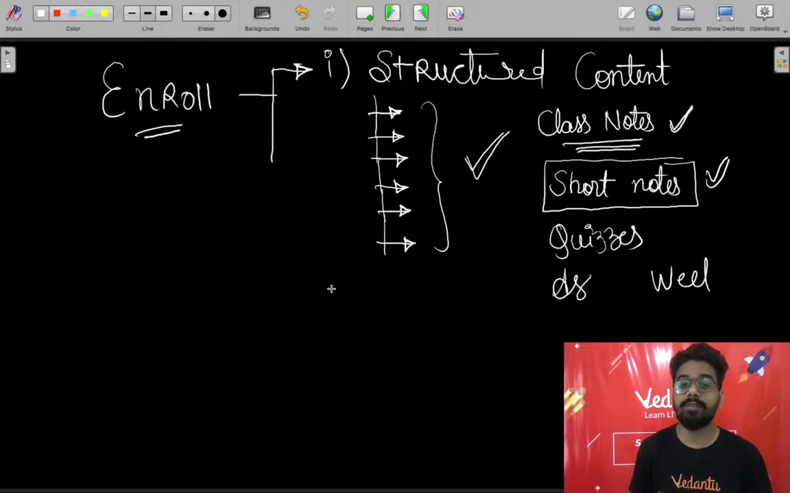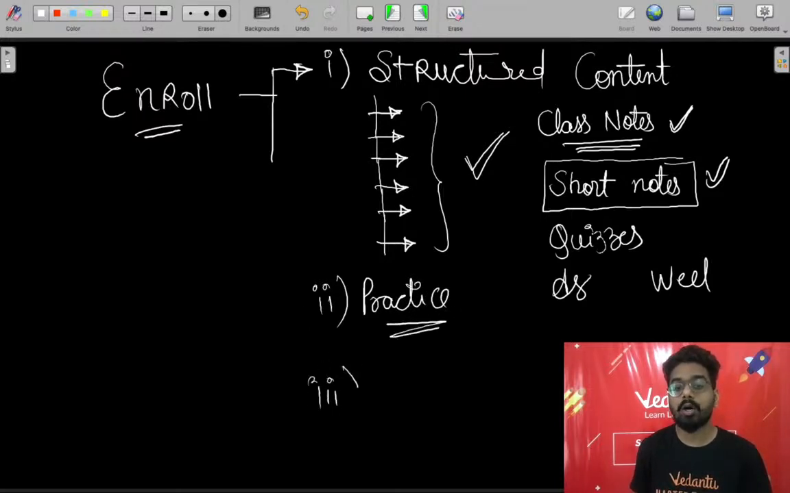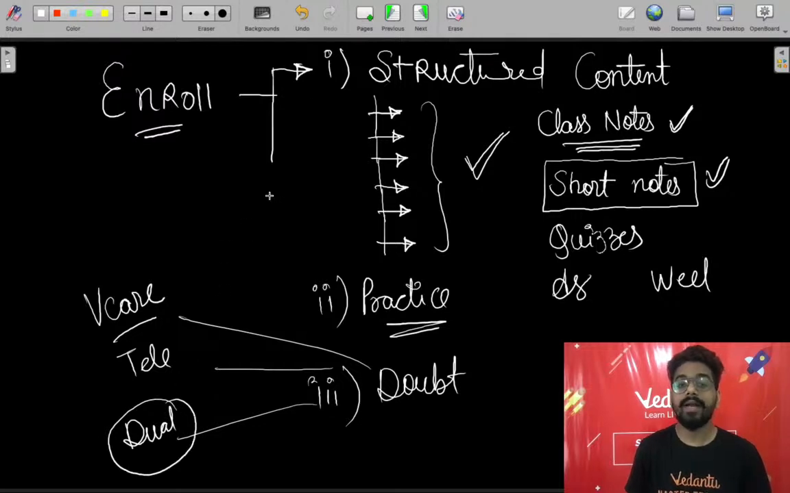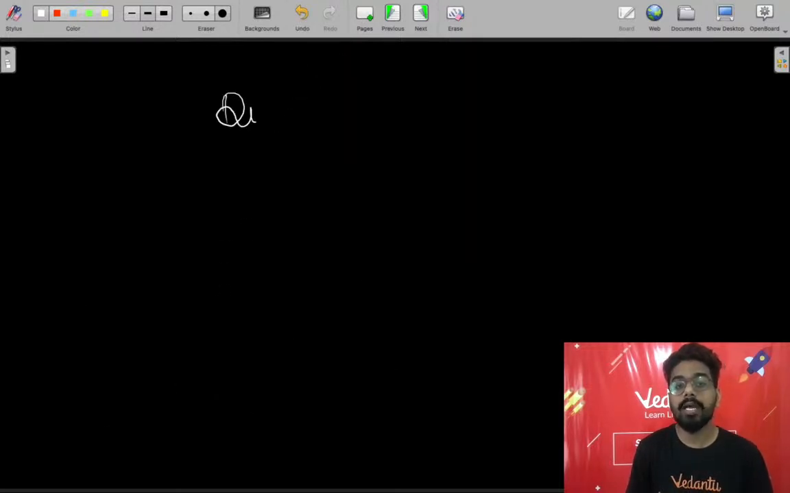So in the structured content, you will have the study material and the practice material, because the second thing that really matters in your preparation is how much and how well you practice. And when you practice, you will come across doubts, and we do take care of the doubts. These doubts can be taken care of in three formats. You can ask your doubts on VK or on Telegram, and the very important factor here is dual mode. You can ask your doubt in the classroom, and the classrooms are in dual mode, meaning you will have a master teacher and a class teacher.